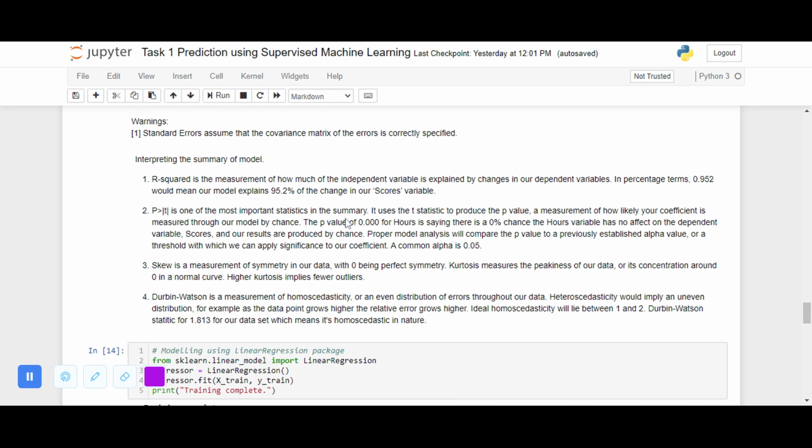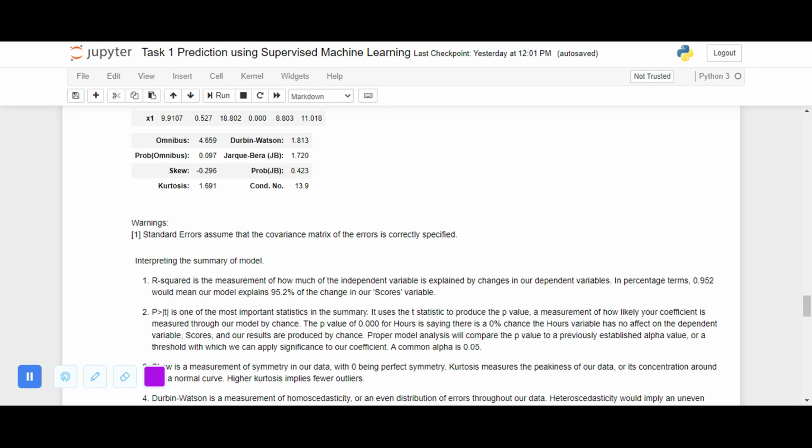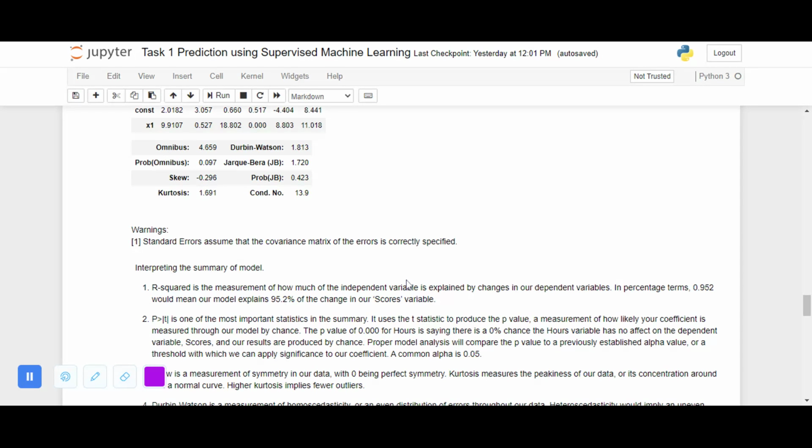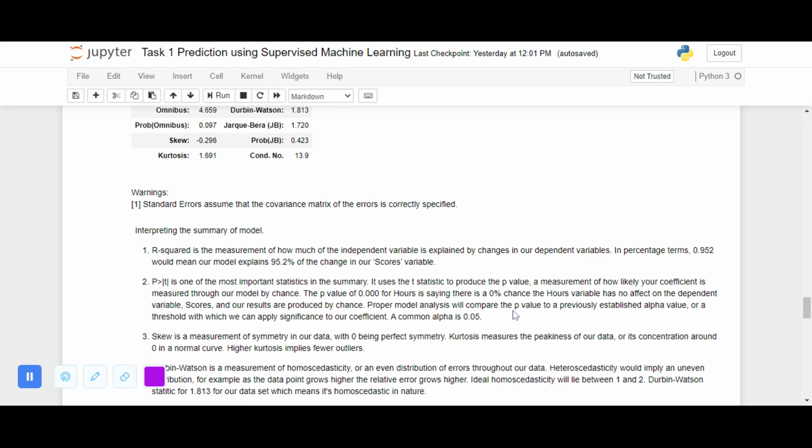And the probability value, that is the p-value of Hrs, the x variable, is 0, which means that there is 0% chance that the Hrs variable has no effect on the dependent variable, the score percentage scored by the students, and that our results are produced by chance. A proper modeling analysis will compare the p-value to the previously established alpha value. The common alpha value considered would be 0.05, that's 5%.